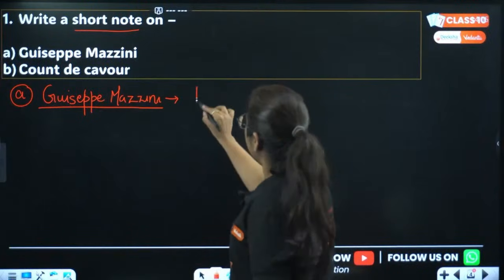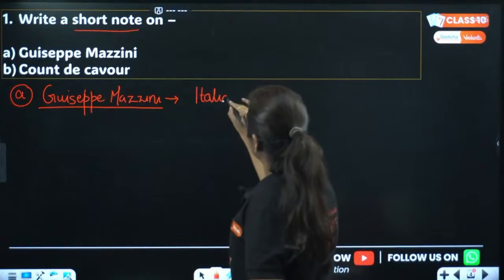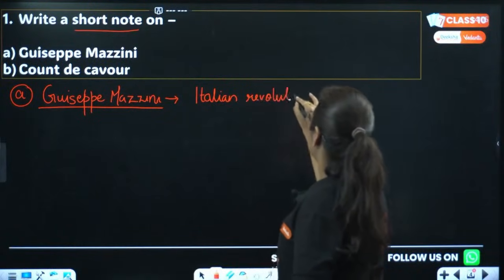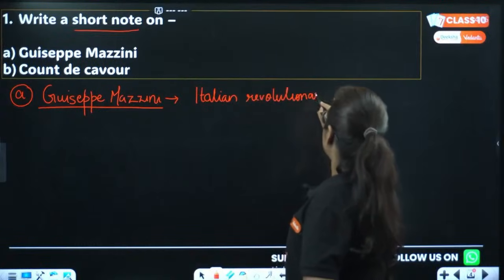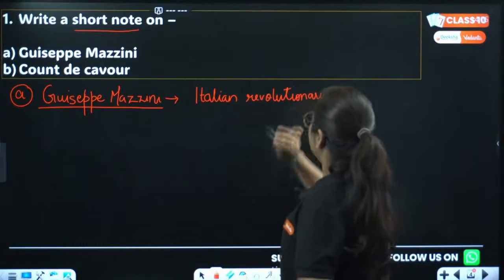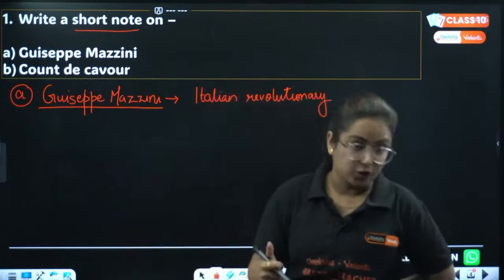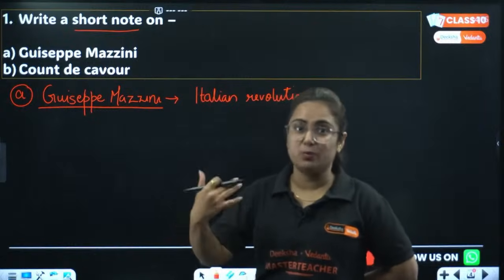So who was he? He was an Italian revolutionary. I'm not writing in complete sentences. I hope you understand the point, because otherwise it will slow down my process and we will not be able to solve all the questions. So keep pace with my speed.